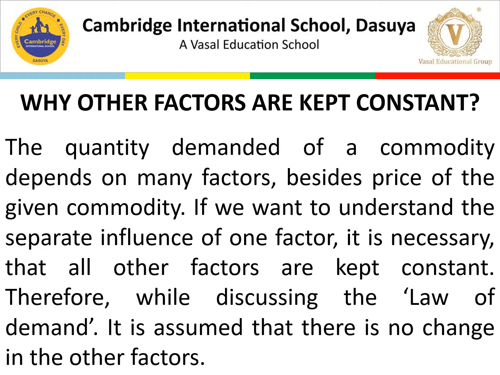So now we are affected by environmental factors, besides the price of the given commodity. Whatever the price is, we are not able to purchase it at par. Next, if we want to understand the separate influence of one factor, it is necessary that all other factors are kept constant. It is similar to if we want to see one person's performance, we need to keep other people silent. It is the same thing they are showing here when we keep other factors constant.